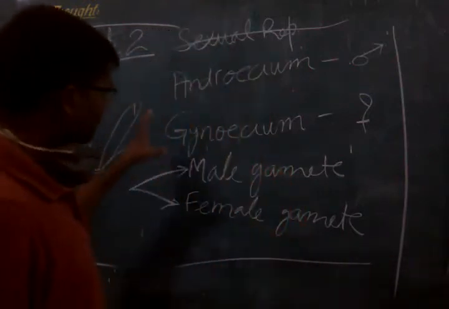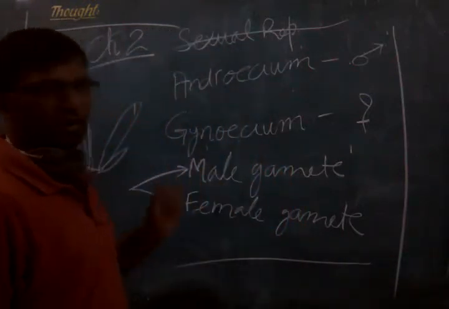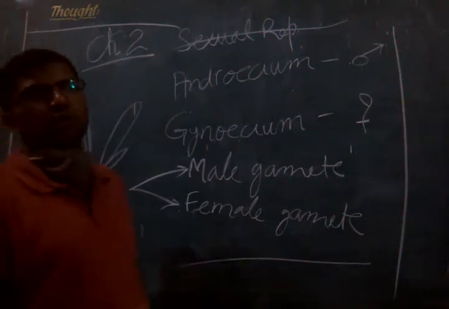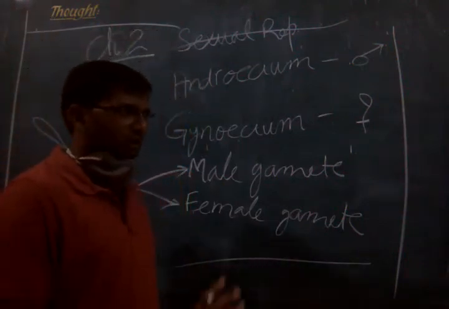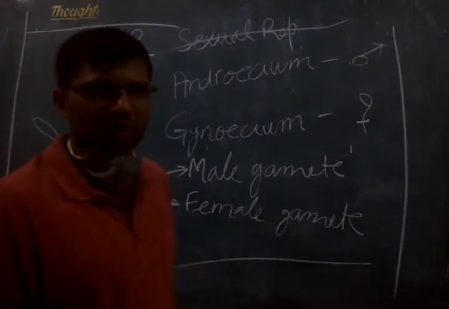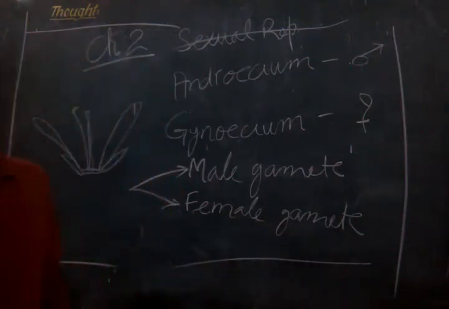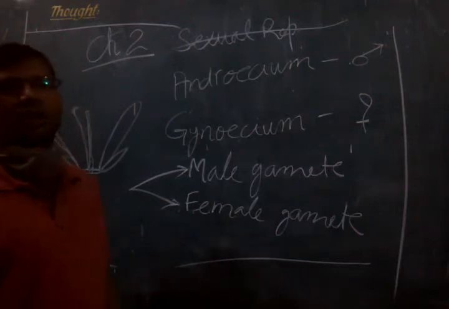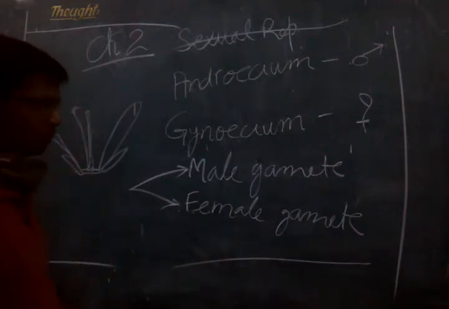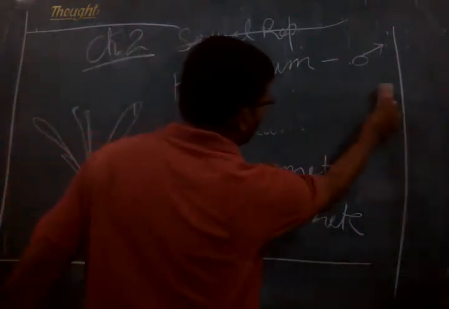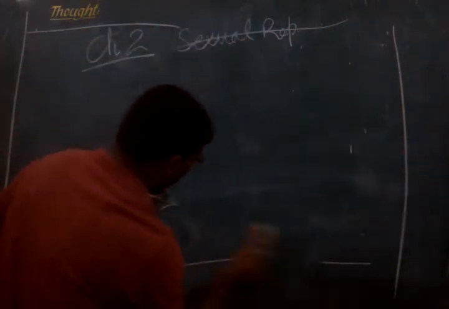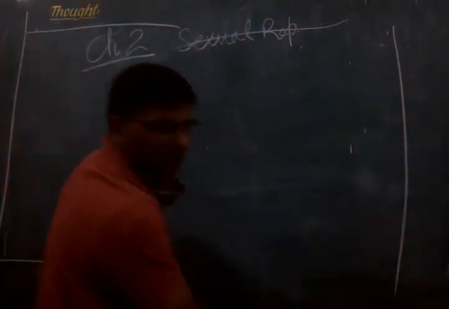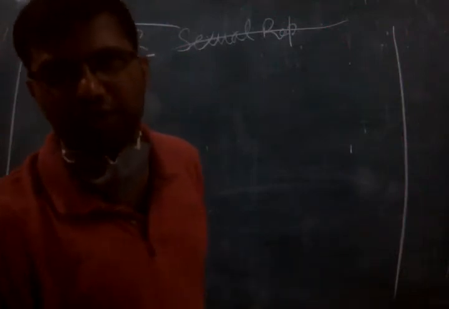The formation of the male gamete is called microsporogenesis. We have seen the process of microsporogenesis and the structure of the pollen grain. We have seen the process of megasporogenesis and the structure of the embryo sac as well. What is the embryo sac? Embryo sac is nothing but another name of the female gametophyte, right?